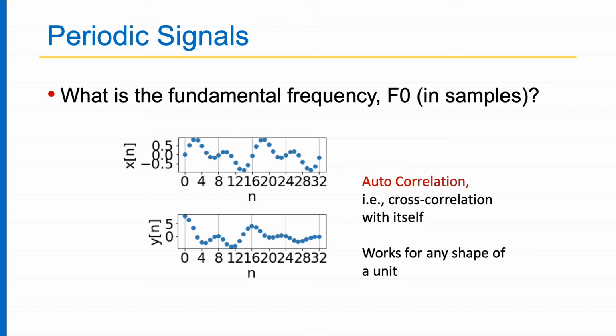You remember in the previous video we had seen correlation. Correlation is used to find the similarity of two signals. But in this case, we are trying to find the similarity of xn with itself. That is why it is called autocorrelation, not cross correlation. So what do we do? We just shift xn and multiply it with itself element wise and then add it up. If we do that, we get yn.